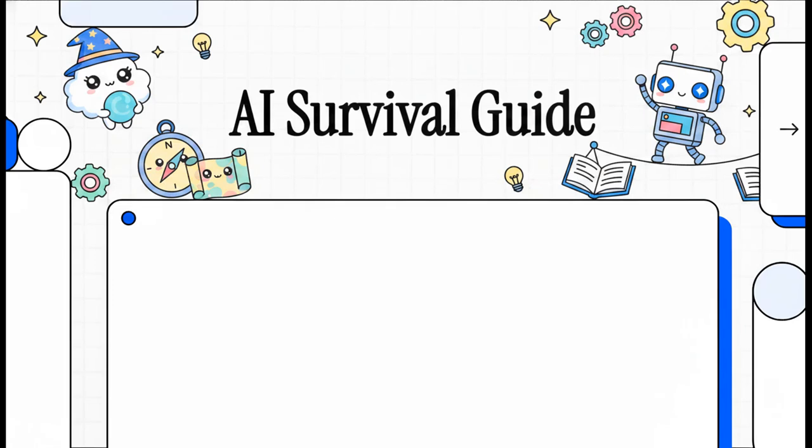Welcome to this explainer. Right now, artificial intelligence is this incredible, almost magical tool, isn't it? I mean, it's completely reshaping how we think about originality, truth, and creativity. But, well, here's the catch. Without a map, this brand new landscape is an absolute minefield.